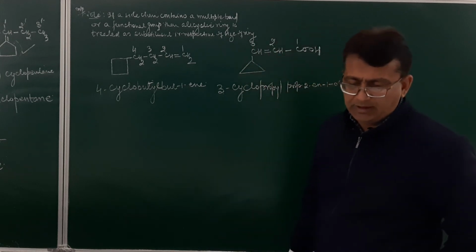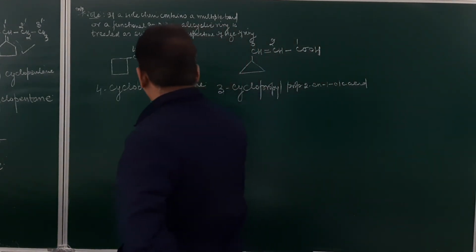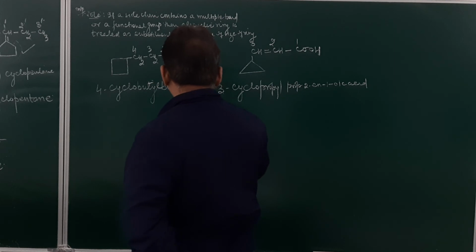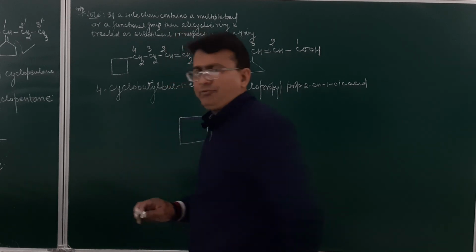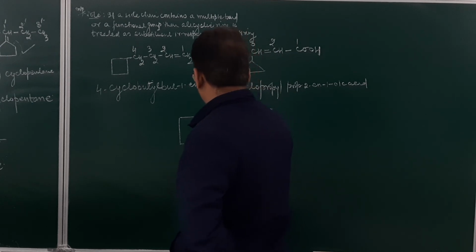I think I shall be getting it very clear to you. Suppose we have to give a name to this compound. The compound is this one. This is CH2 and then CH2. And then over here is the group CH double bond O. And we have to give a name to this one. This will be 1, 2 and 3.